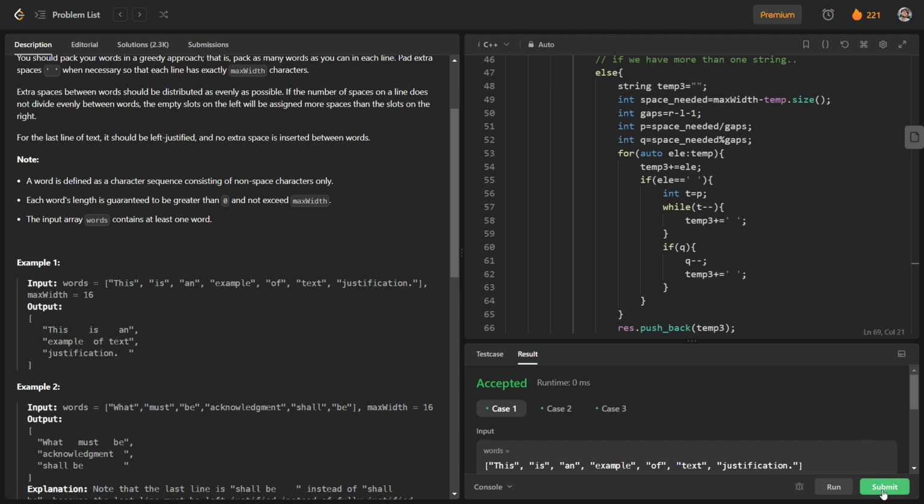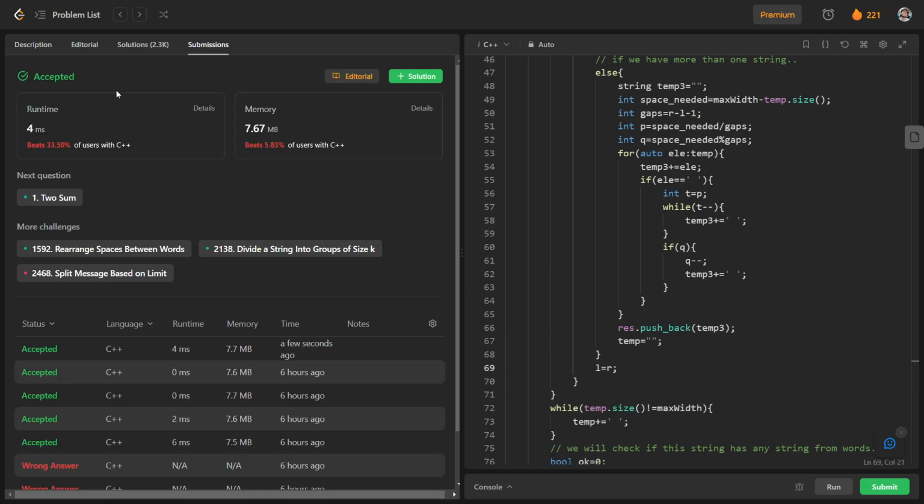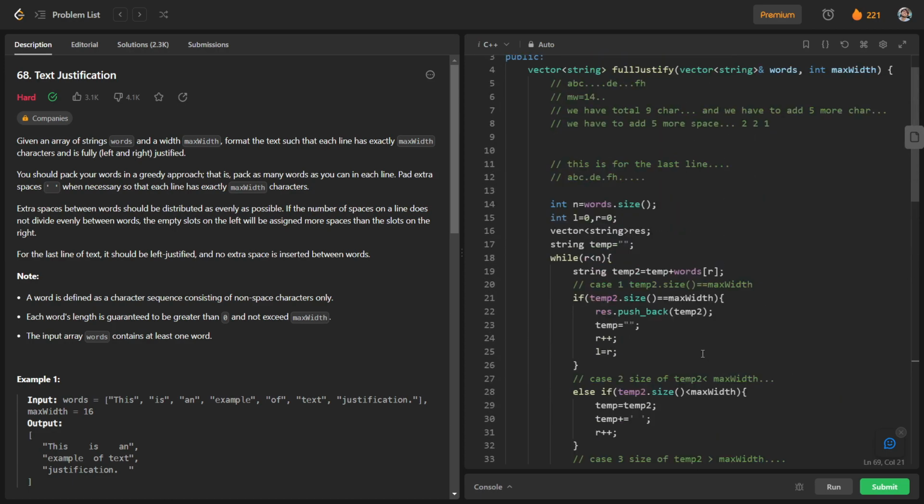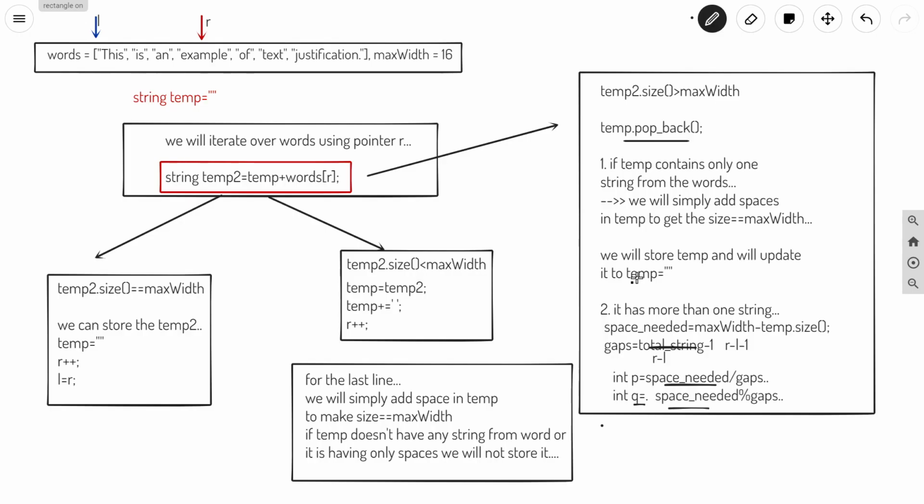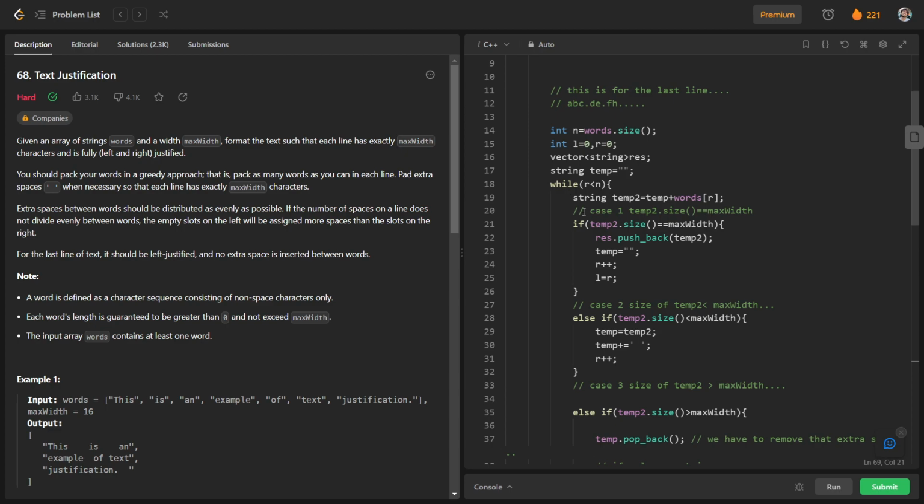Let us see for main cases. So you can see that all the cases are passing, and let us try to understand this code again. So basically we were talking about these three cases: whether temp2 dot size is equal to max width, temp2 dot size is less than max width, and temp2 dot size is greater than max width. So all these three cases are there in each iteration.